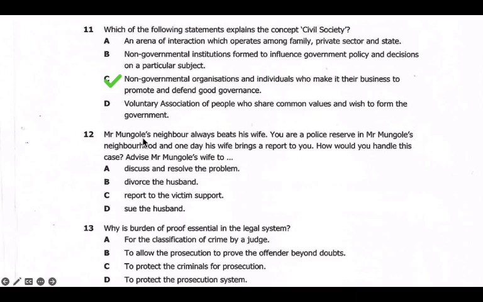Mr. Mungole's neighbor always beats his wife. Okay, you are a police reservist in Mungole's neighborhood, and one day his wife brings a report to you. How would you handle this case? Okay, advise Mr. Mungole's wife to report to the victim support unit.